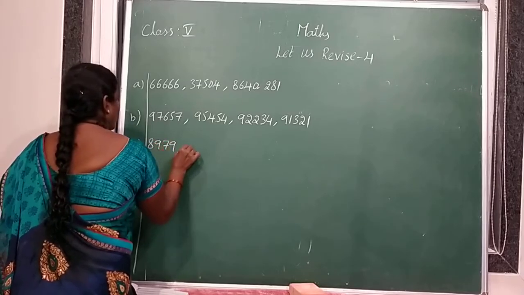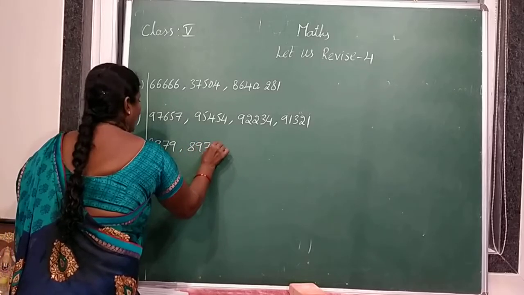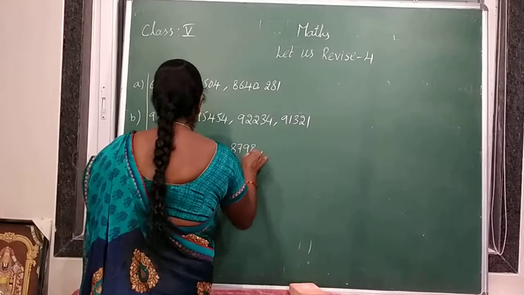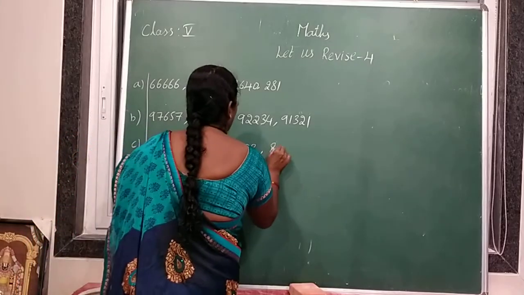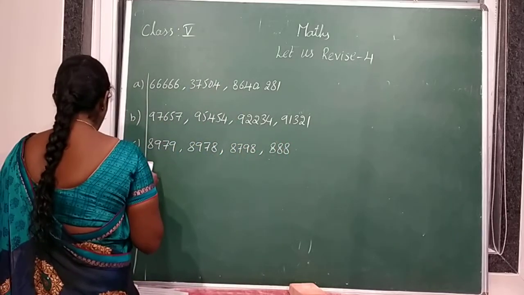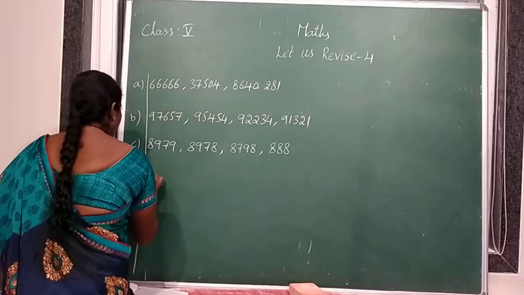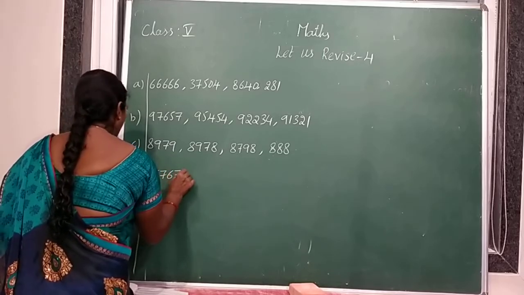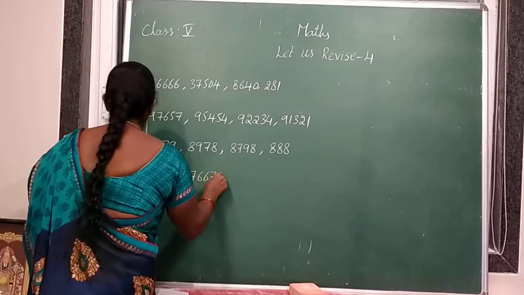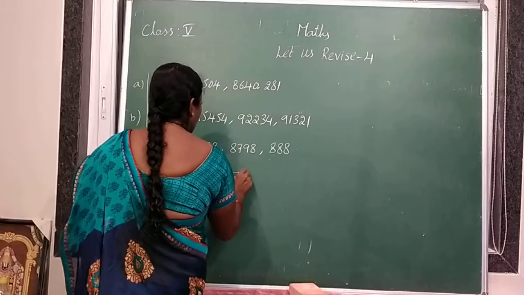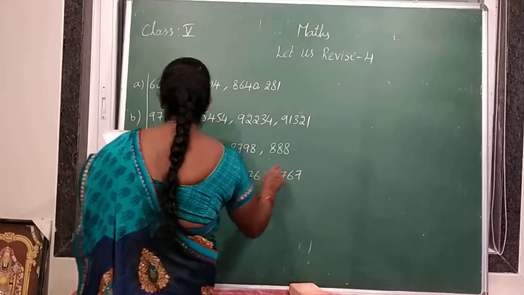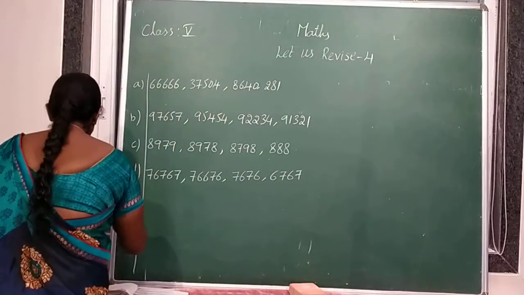Next one, 8,979, 8,978, 8,798, 888. And the next one is 76,767, 76,676, 7,676 and 6,767.